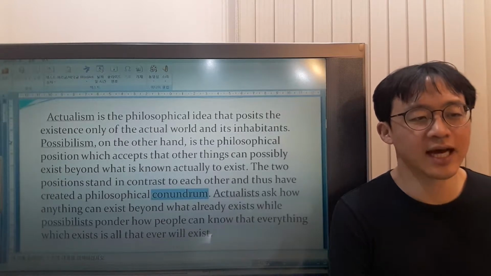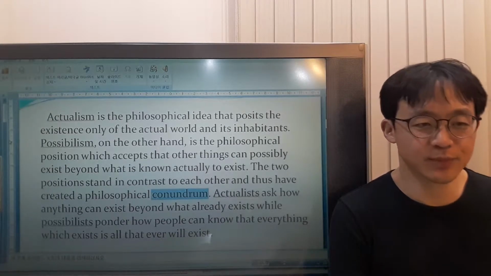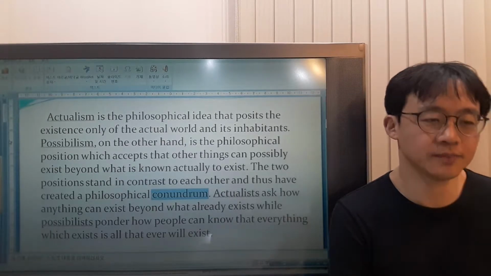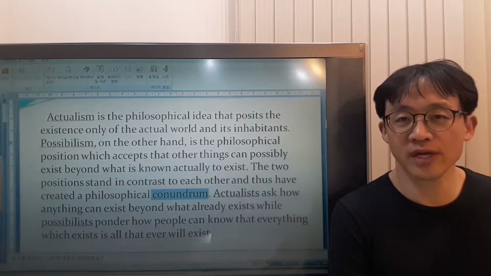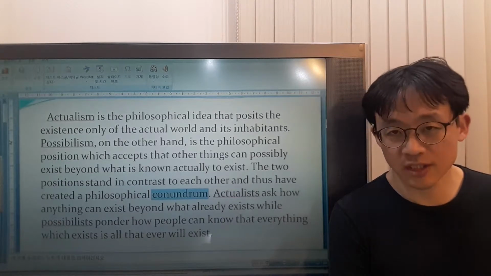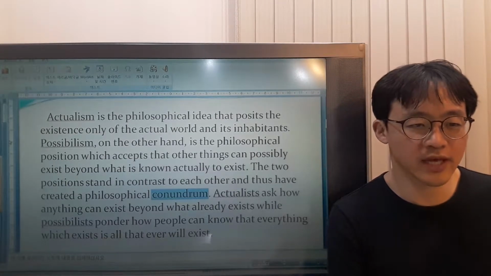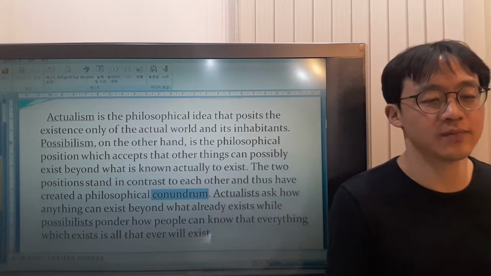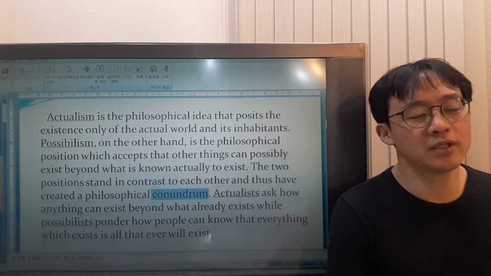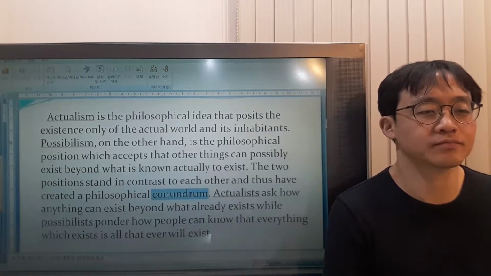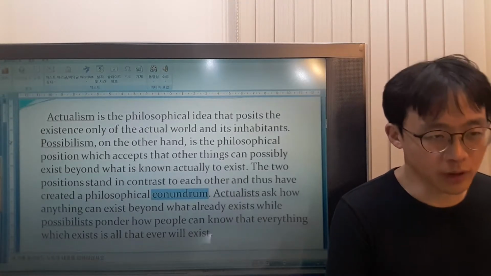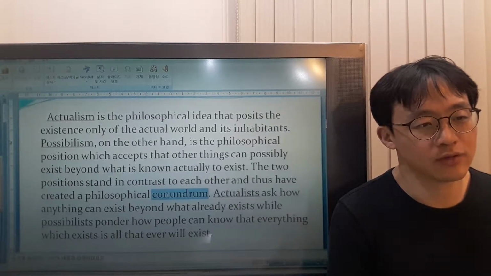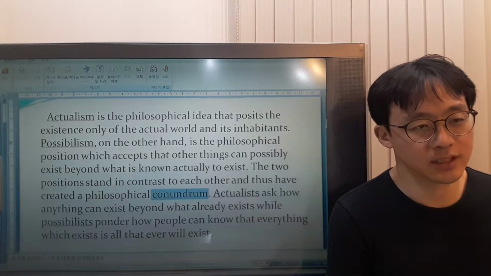Actualists ask how anything can exist beyond what already exists, while possibilists think how people can know that everything which exists is all that will ever exist. Okay? Ponder means to think about something carefully. So what is the paragraph about? Actualism and possibilism, right? The paragraph is about these two philosophical ideas.